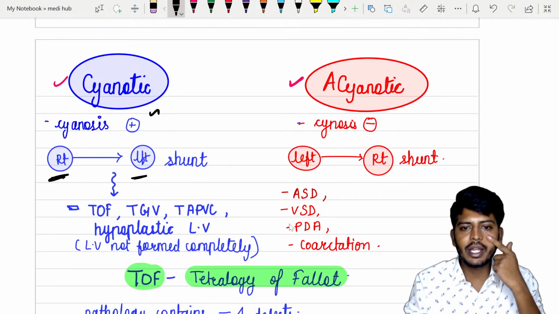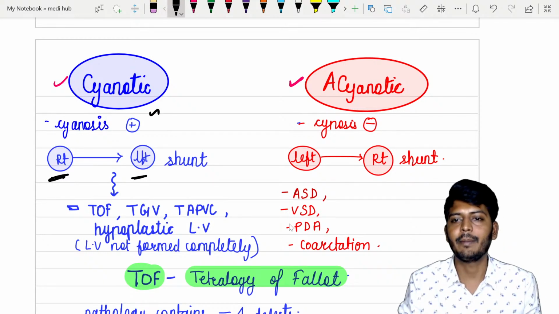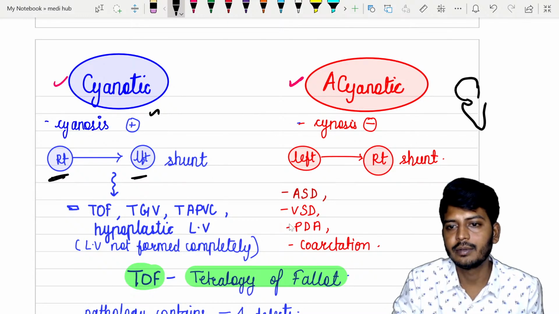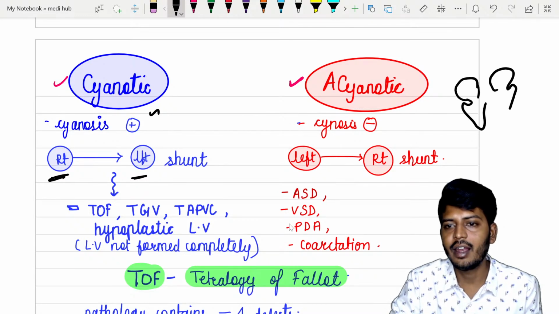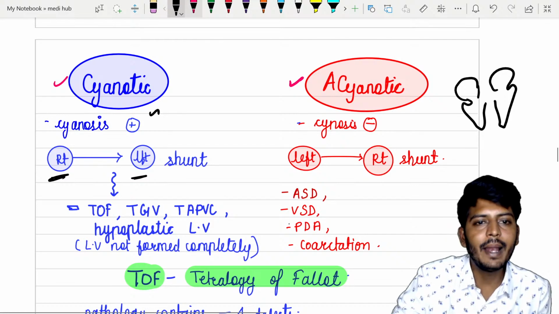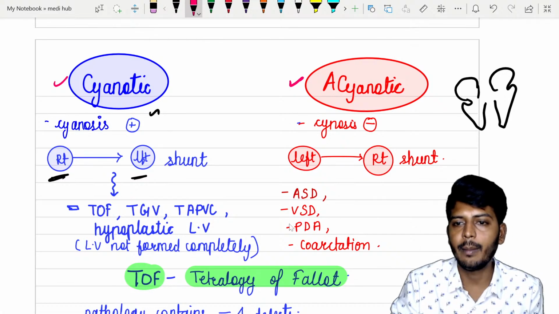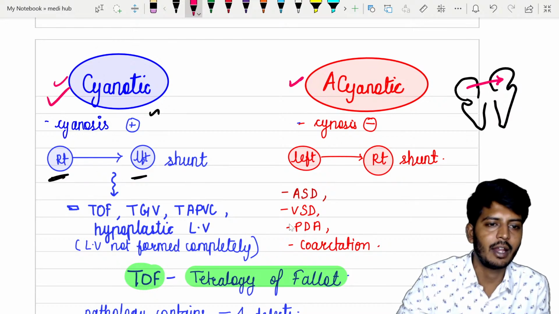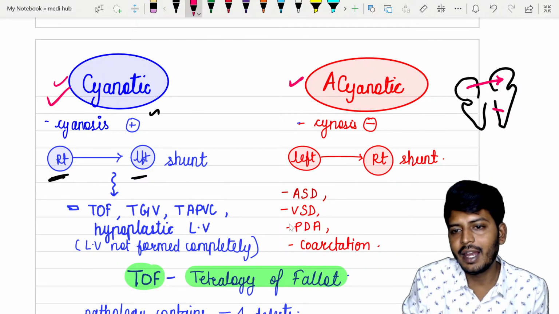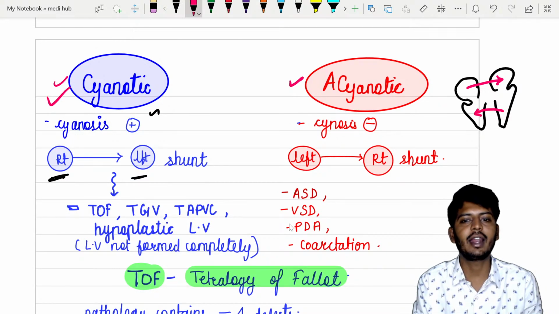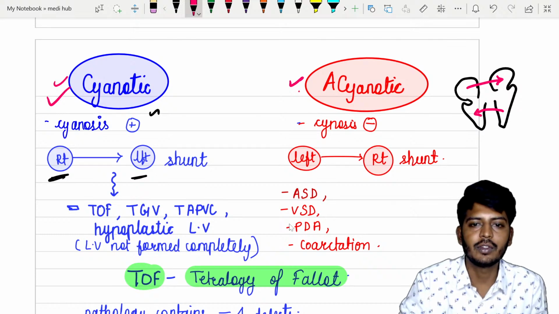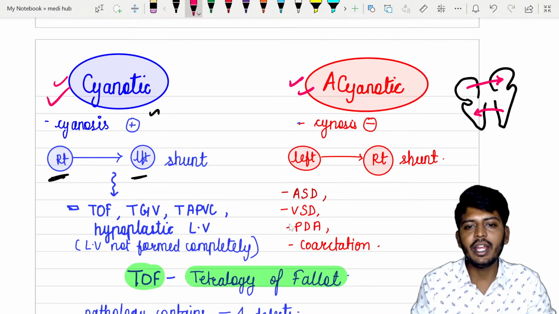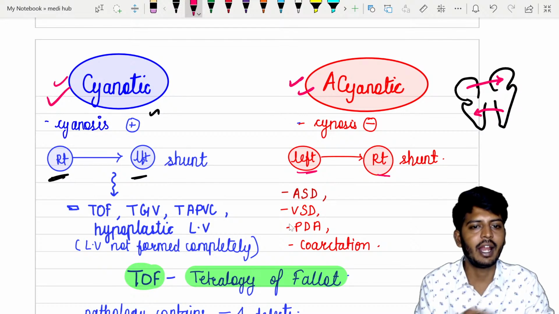So acyanotic heart defect. Acyanotic heart defect मतलब, let's take one right atria, right ventricle. Okay, then left atria, left ventricle. Now if the blood goes from right part of the circulation to the left part of the circulation, then cyanosis. If vice versa, from the left part of the circulation, if it comes into the right part, then there is no cyanosis, called as acyanotic heart defect. Okay, so acyanotic, left to right, cyanotic, right to left.